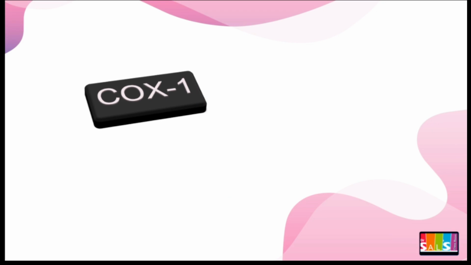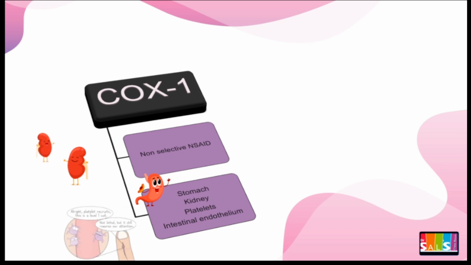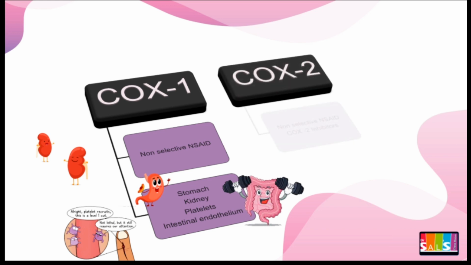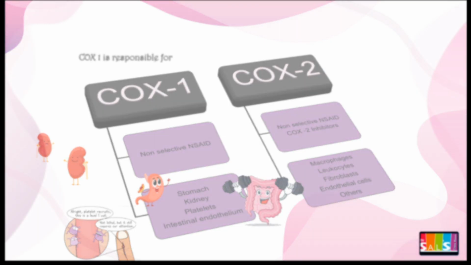Cyclooxygenase is a rate-limiting enzyme in the conversion of arachidonic acid to prostaglandin and is inhibited by NSAIDs. Two similar COX isoforms have been identified. Cyclooxygenase 1 is found in most tissues including stomach, kidney, intestine, and platelets. The second one, cyclooxygenase 2, is undetected in most tissues under normal physiological conditions, but its expression can be induced during acute inflammation and arthritis.